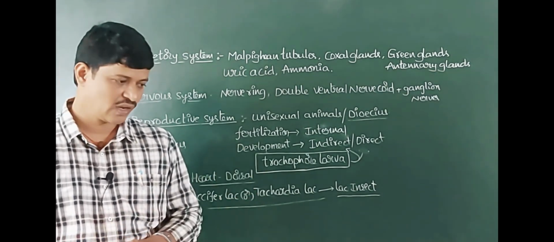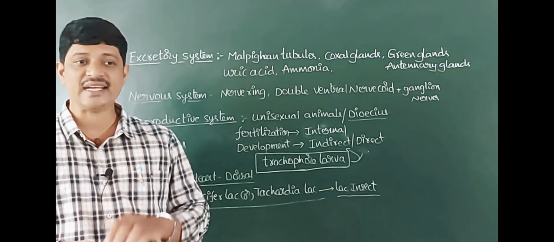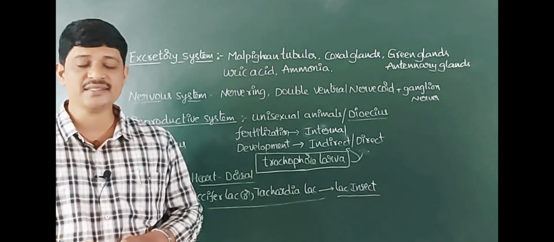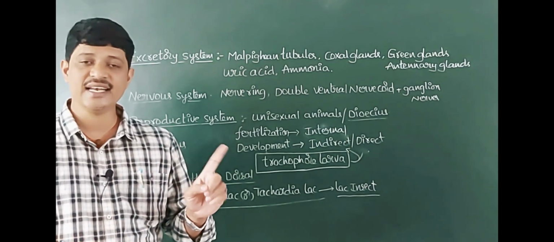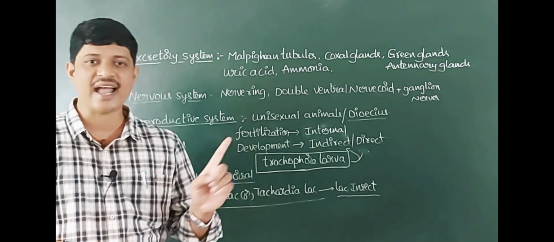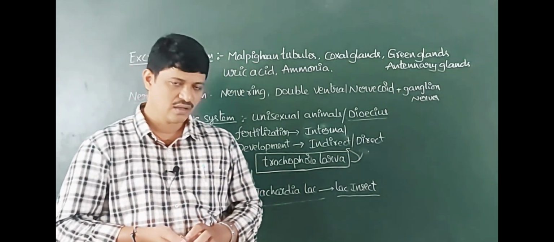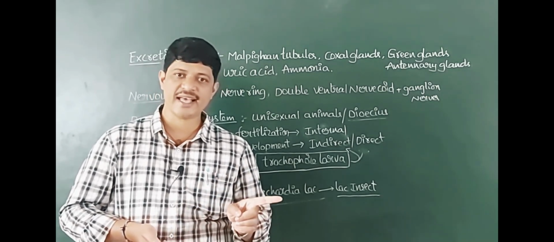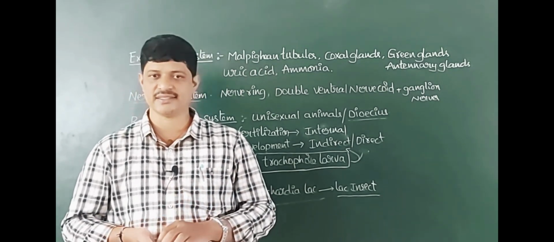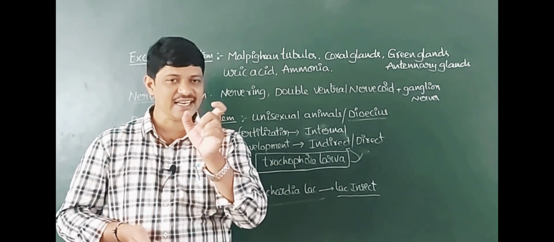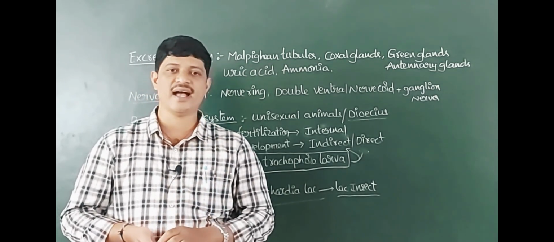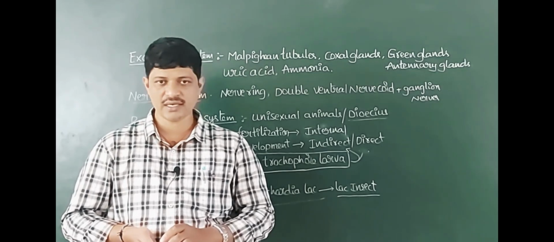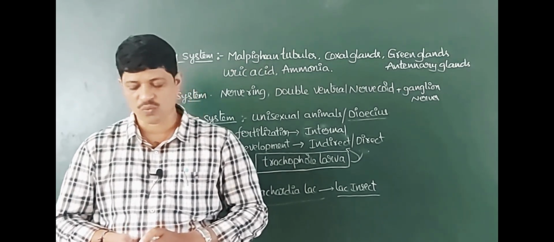And one more, Peripatus is a connecting link between Annelida and Arthropoda. These organisms have both arthropodan characters and annelidan characters. So it is a connecting link between Arthropoda and Annelida. Thank you, one and all.